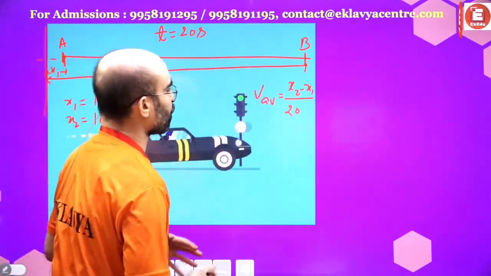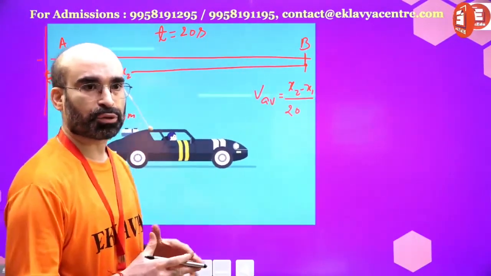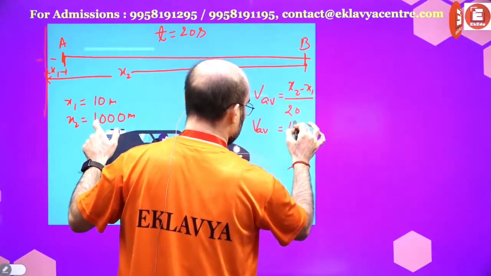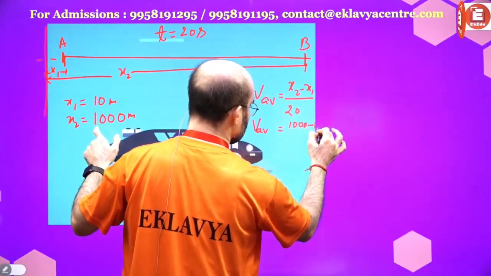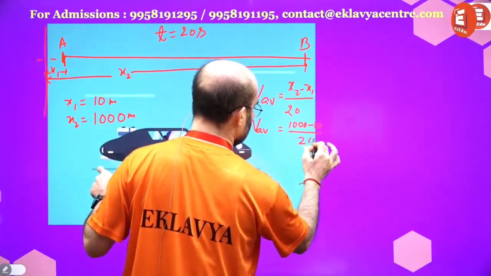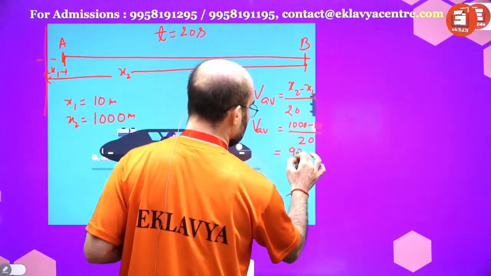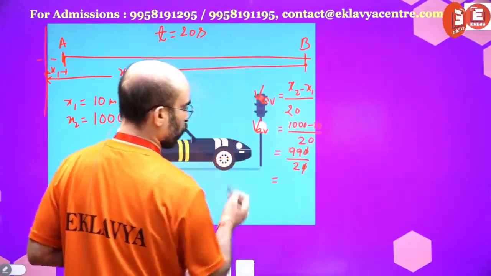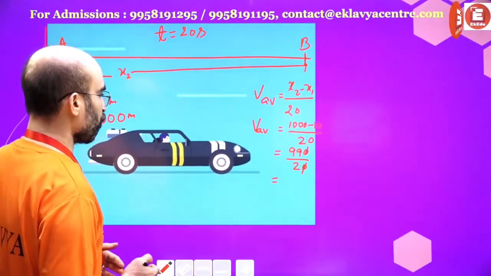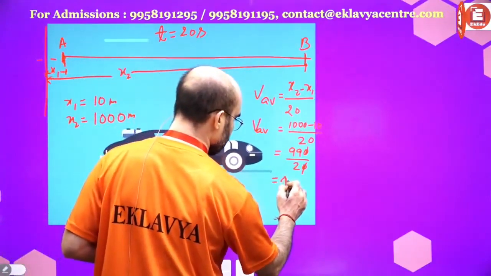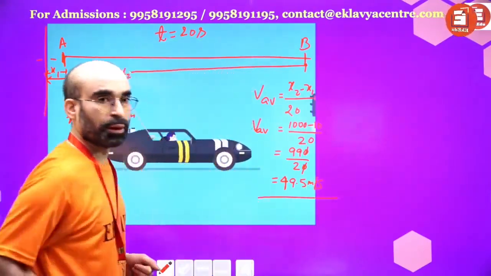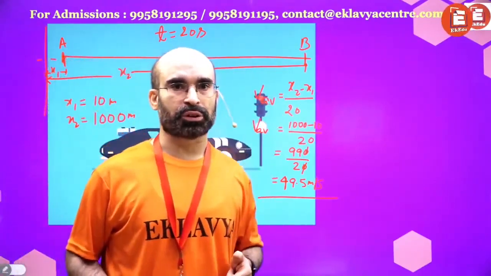So what's the average velocity? This is 1000 minus 10 divided by 20, which is 990 divided by 20. The answer is 49.5 meter per second. This is called average velocity.